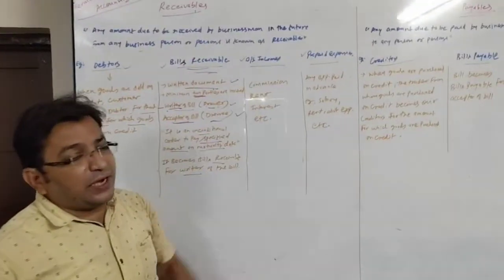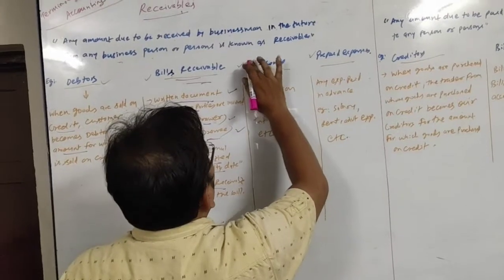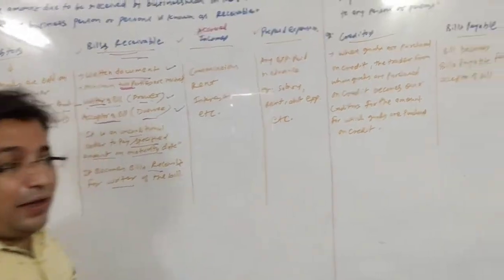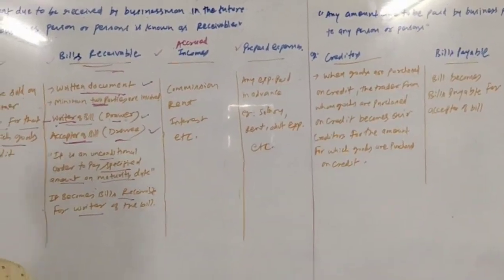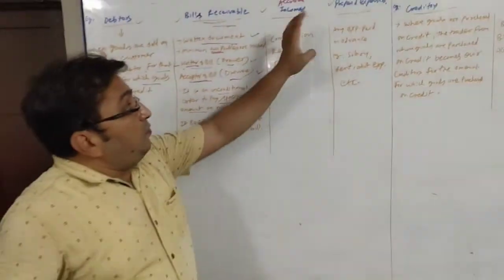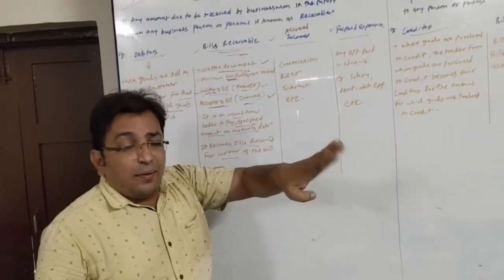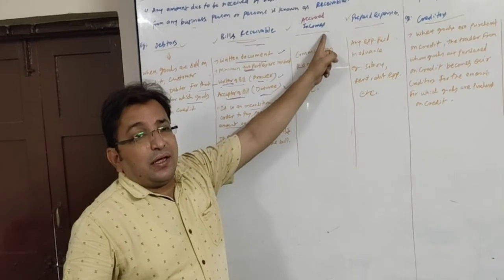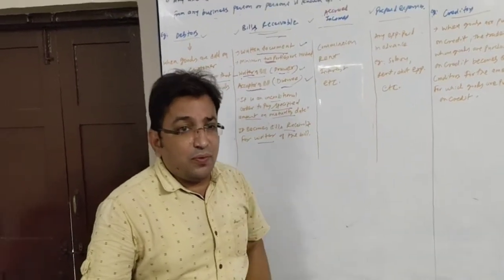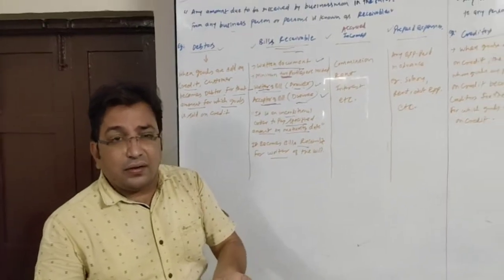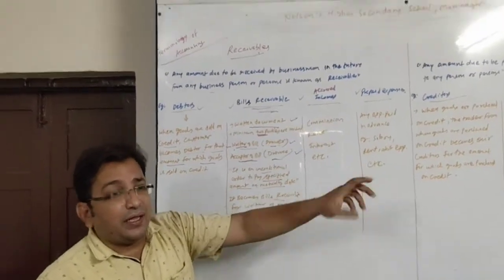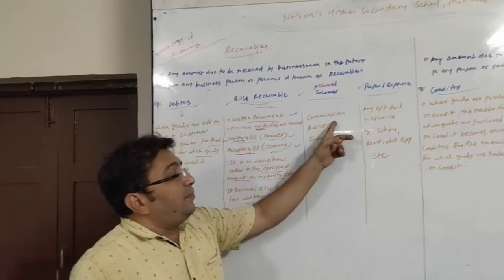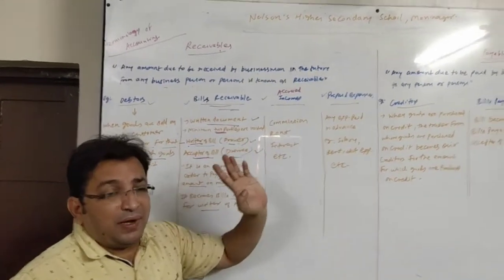What else? Outstanding income. Outstanding, or we call it accrued, or also known as yet to be received. So incomes which are earned but not yet received. Such incomes are known as accrued income or outstanding income or income yet to be received. So this word itself suggests the meaning that amount will be received in future as it is already earned but not yet received. Maybe it may be a commission, it may be rent, it may be interest, whatever.